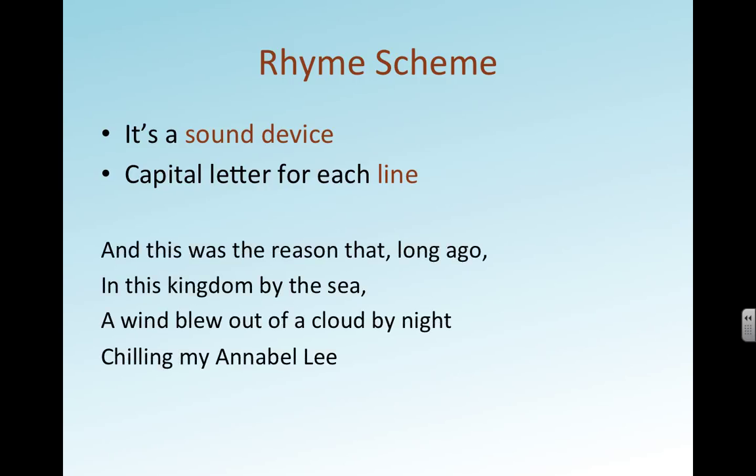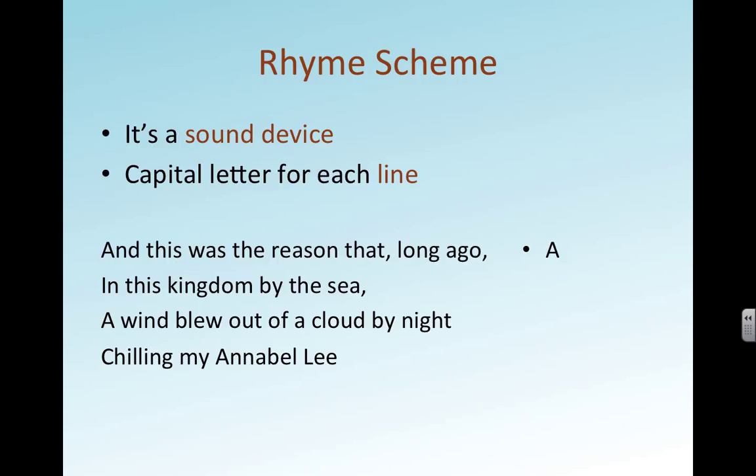This is one stanza of Annabel Lee by Edgar Allan Poe. I want you to listen for the lines that rhyme. "And this was the reason that long ago, in this kingdom by the sea, a wind blew out of a cloud by night, chilling my Annabel Lee." The first line we always begin with capital A.